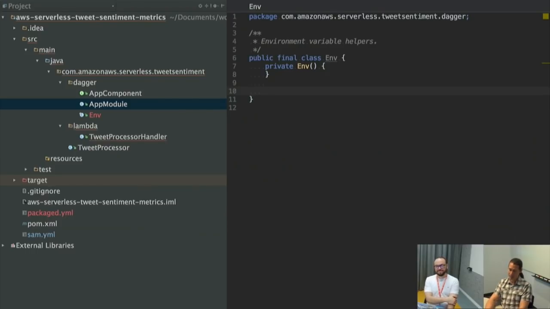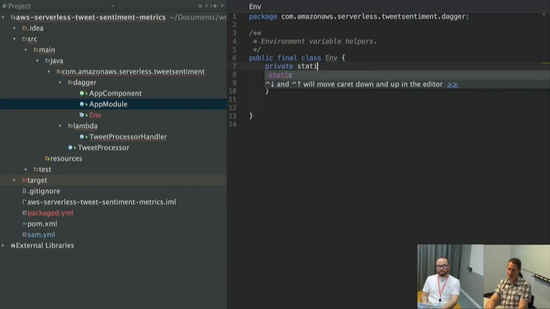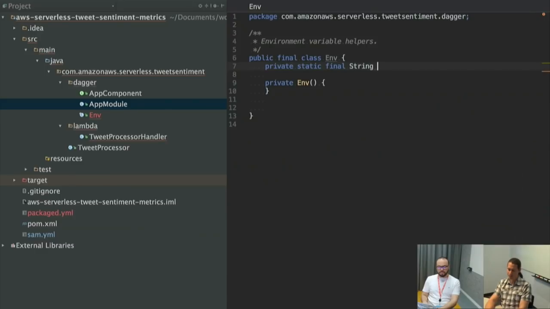But let's say I have an environment variable called my var, so the key is going to be my var, and let's say it's a number.